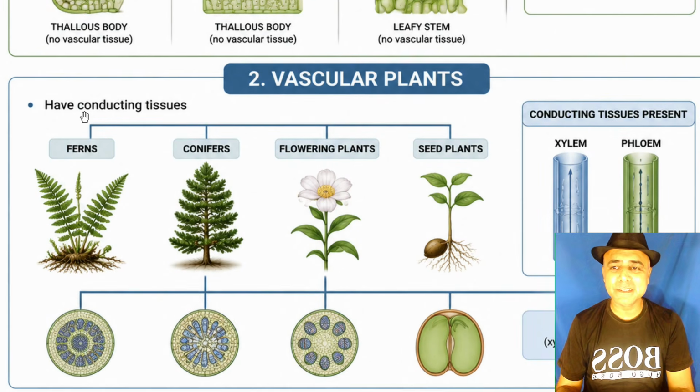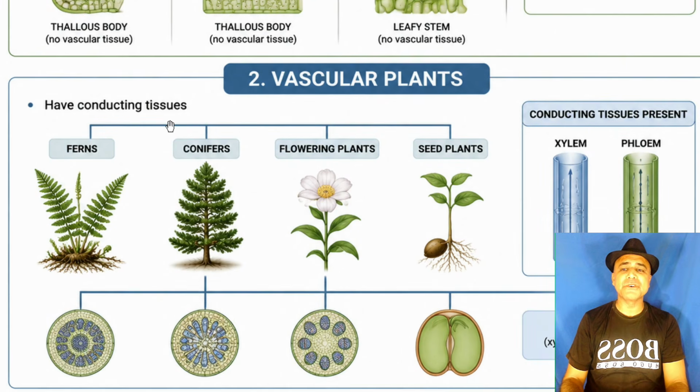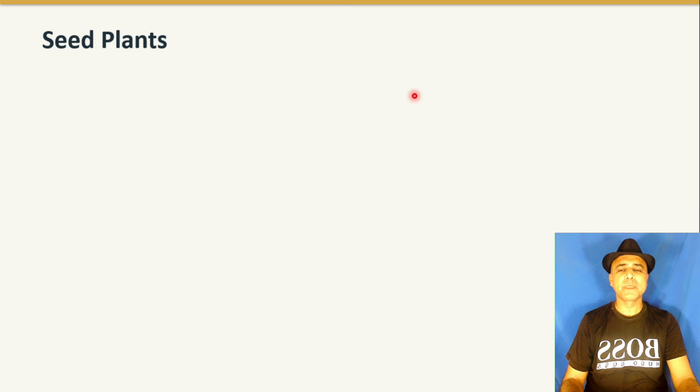And vascular plants have conducting tissues. Examples are ferns, conifers, flowering plants, seed plants. In the cross section of their stem, we can see vascular bundles. Xylem and phloem are present. Conducting tissues, that is xylem and phloem, are present in vascular plants. Seed plants are gymnosperms and angiosperms.